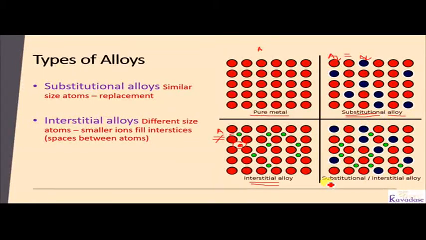And this is the substitutional and interstitial type of alloy, where you can see this is metal B, this is metal A, and this is metal C. So this one and this one are binary alloys, and this is the ternary alloy, where three metals are mixed. Binary means there are two elements or components in the alloy, and here three components mean ternary alloy.